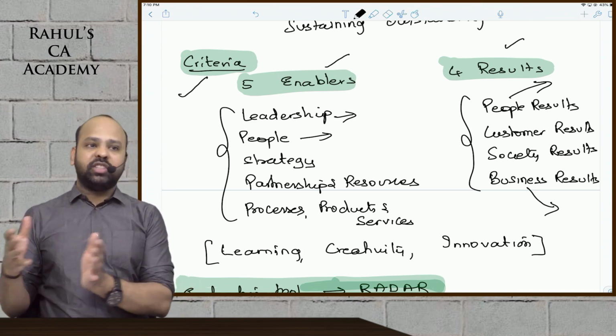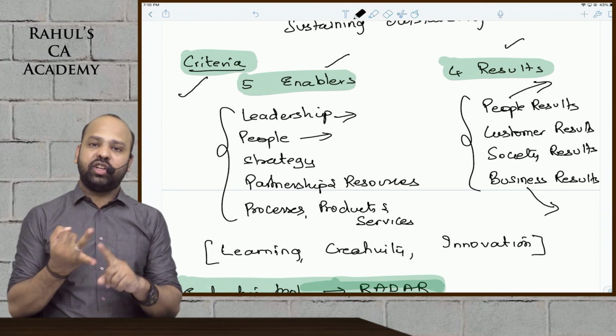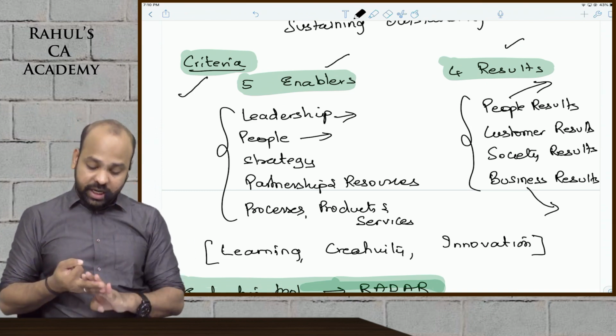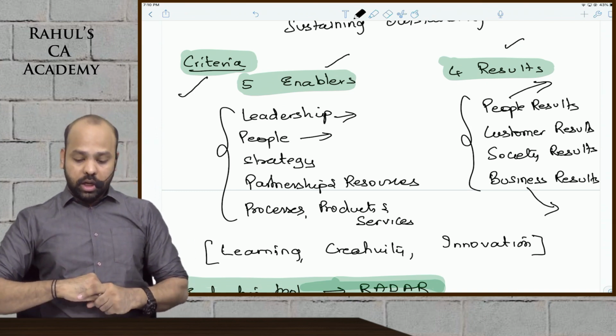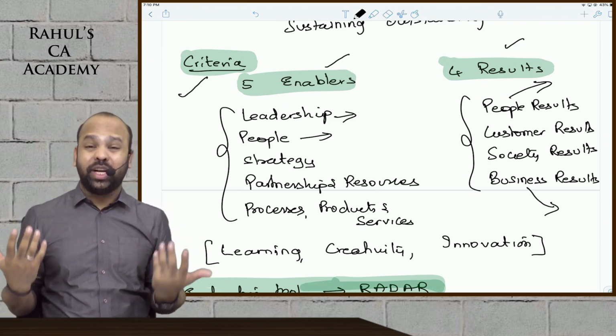This will help us in achieving the results, guys, in terms of the people, that is the people working for the organization, in terms of customer, in terms of society, in terms of business results. Our customers should be very happy with the product. We should be able to retain our customers.